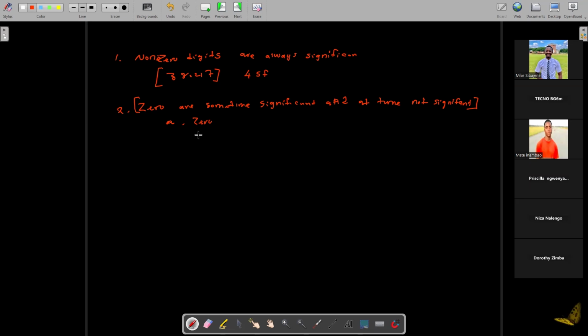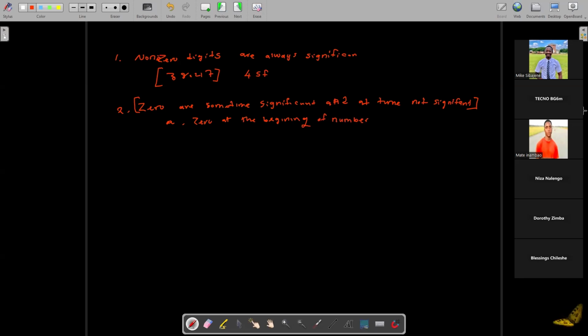A zero at the beginning of a number is non-significant. What do I mean if I say a zero before a number? I hope you can see my handwriting.